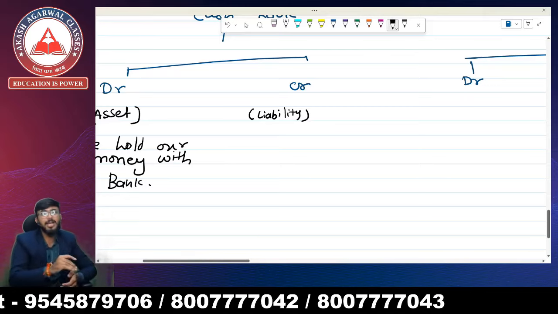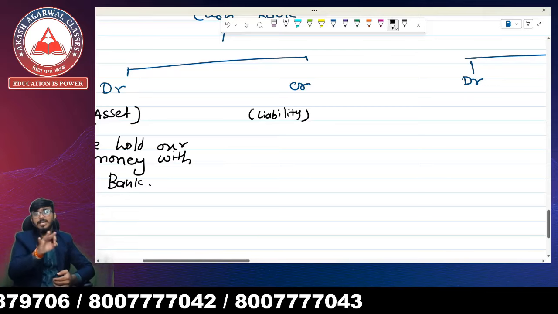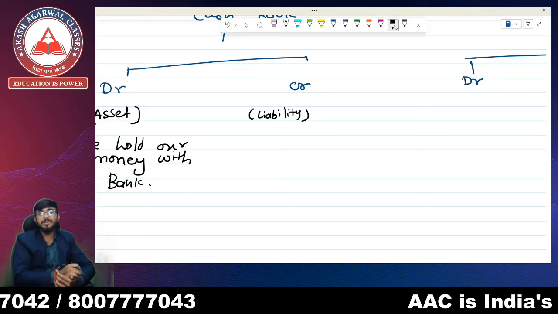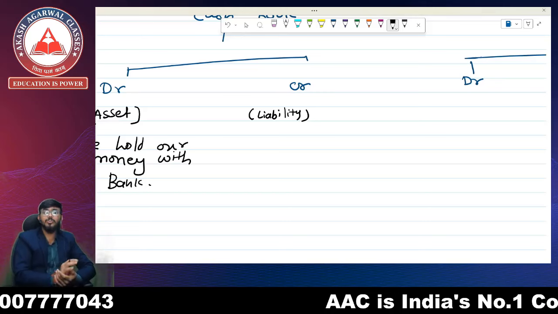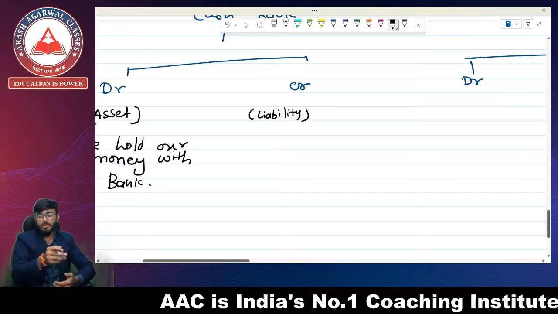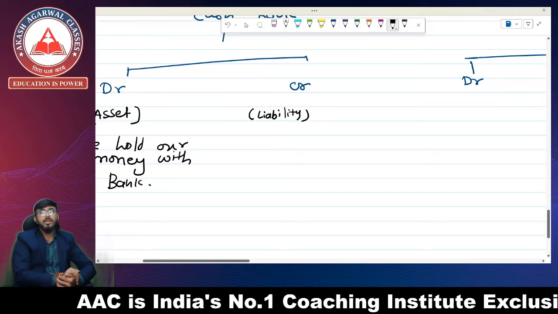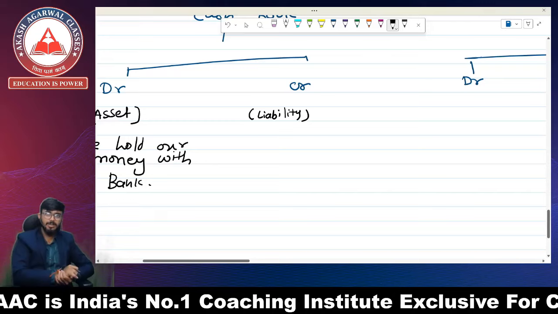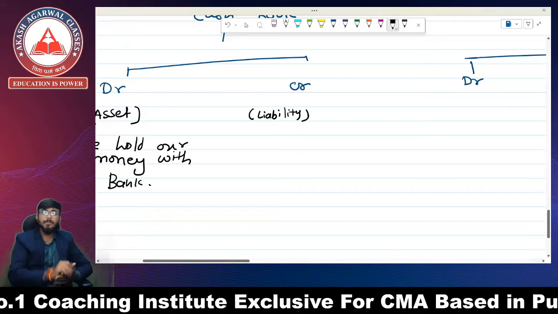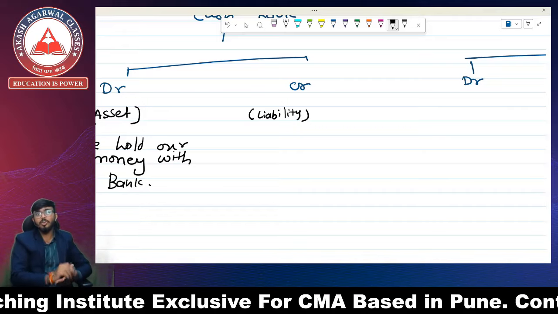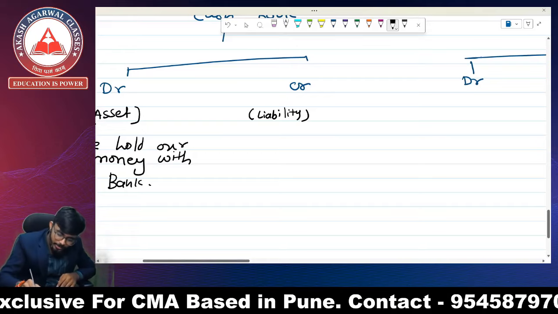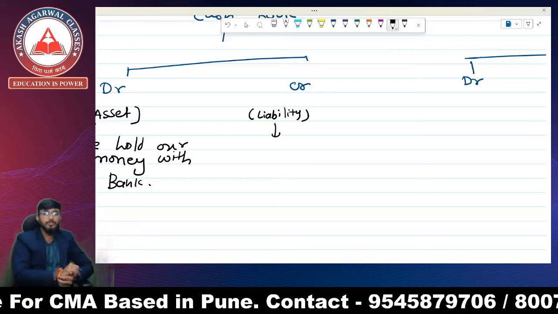How can there be a liability? You already studied in the cash book that the bank column can also have a credit balance. It means the bank provides the overdraft facility, and overdraft is a loan for us. So when there is a receipt of 10 rupees in my bank passbook, and I make a payment of 12 rupees, the bank provides 2 rupees of overdraft, a loan of 2 rupees to me. So it is a liability for us.